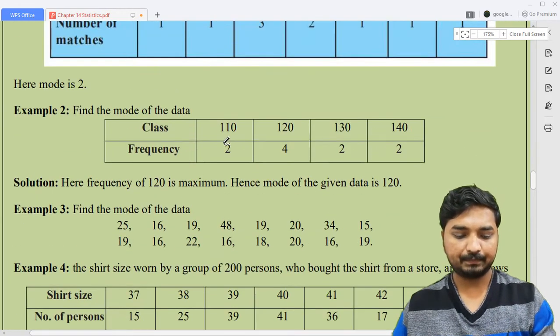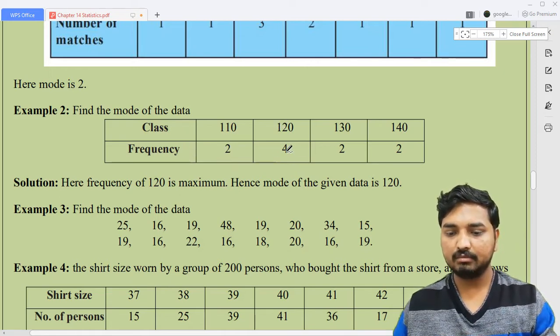So now look at here. The data is already given to you. Look at the frequency column. The first column is data, the second column is frequency. What is the highest number present in the frequency column? That is 4. So the observation corresponding to this highest frequency is 120. So 120 becomes the mode of this data. It's very easy.